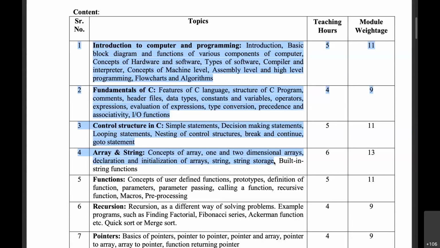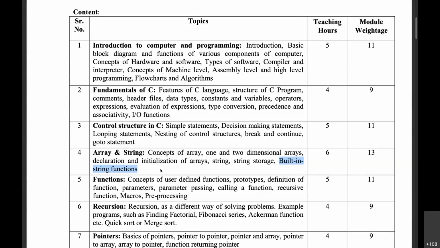Now, we have gone further after string storage and understanding strings. In the previous lecture, we saw built-in string functions also. Those are strlen to find the length, strcpy to copy, strcmp to compare, strcat to concatenate or append, and so on.